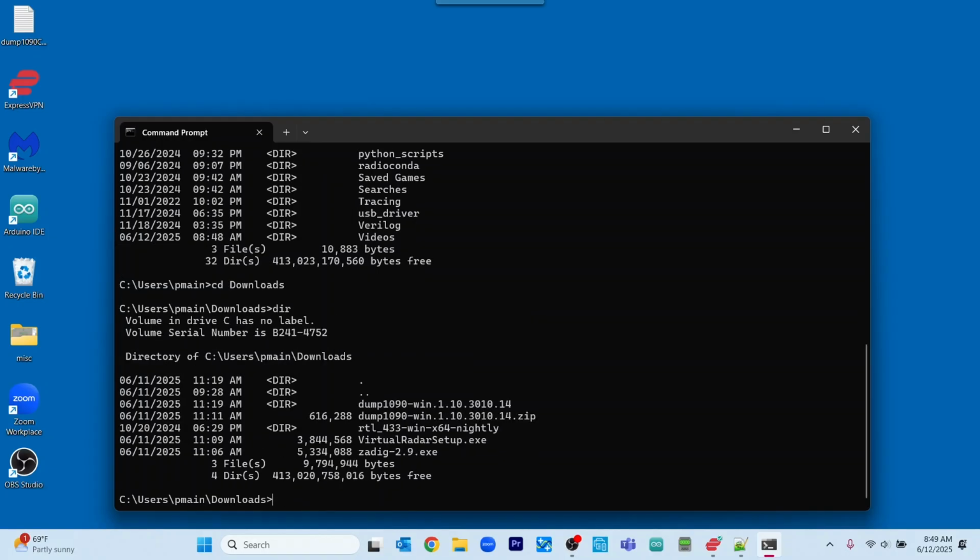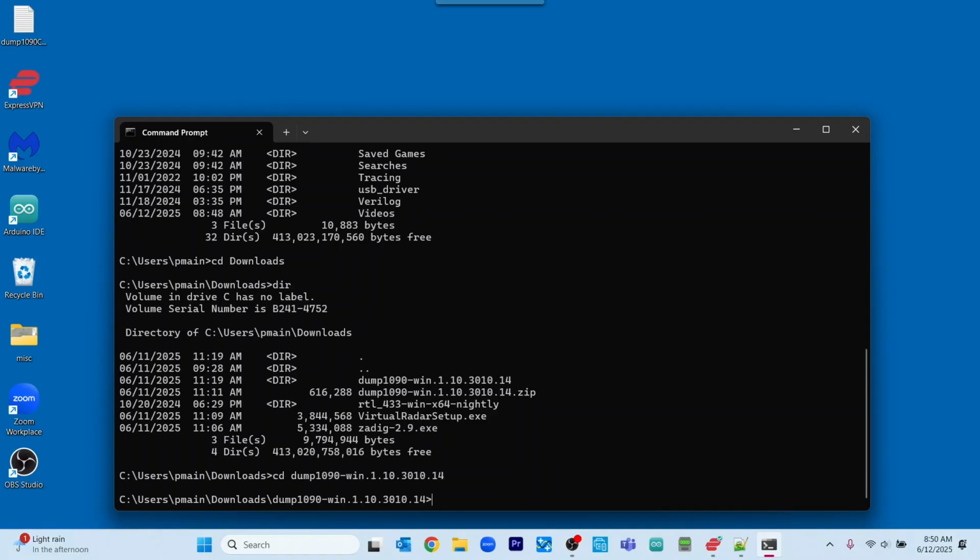We'll do a dir. And we want to change directory into the dump 1090 Windows. So we'll type cd, and we can hit the tab key. And we will do a dir here.